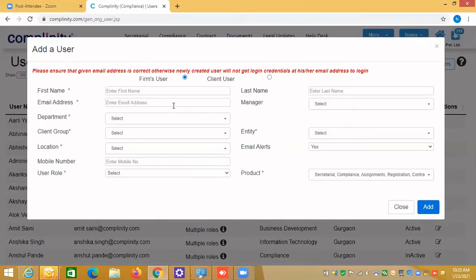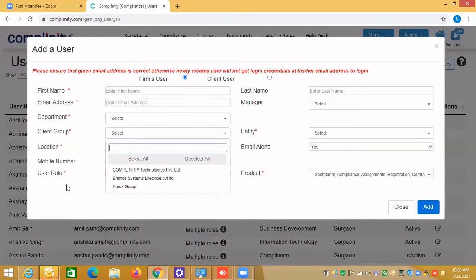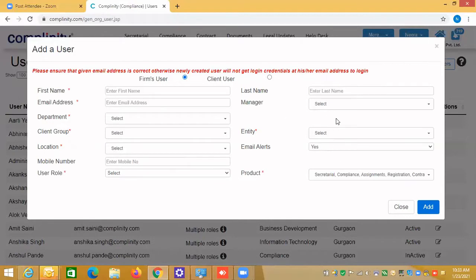So when you create any new user, always remember an email will go to that user you have just created. You select the department and which client group they belong to, then location and all other details you can enter, and who is the manager. Manager is not mandatory, as you have seen. Last name is not mandatory, so you can skip this information.